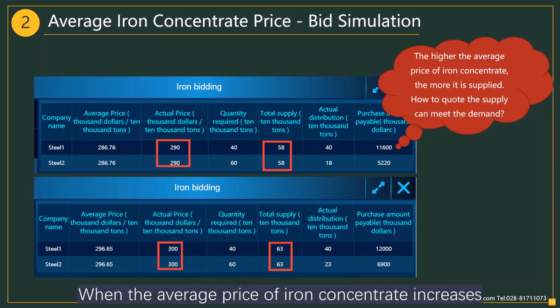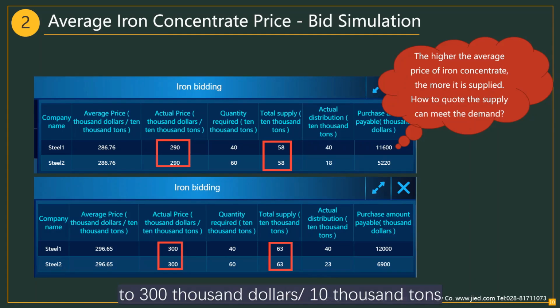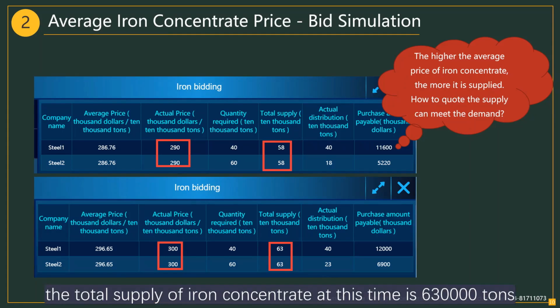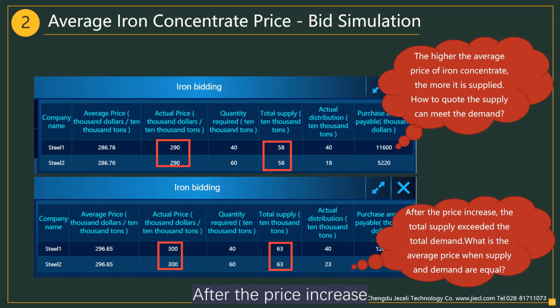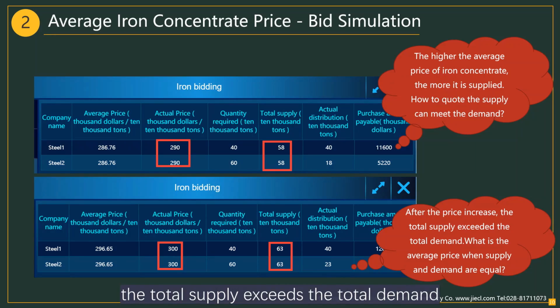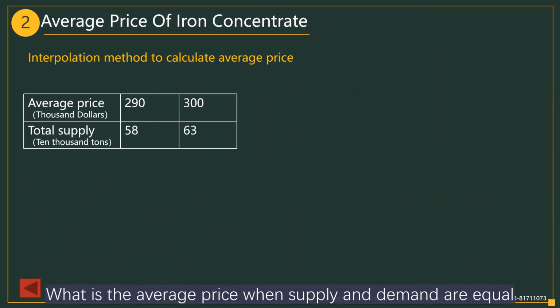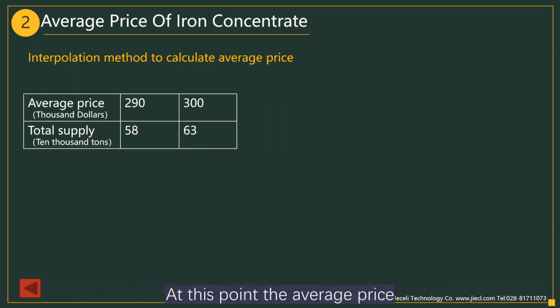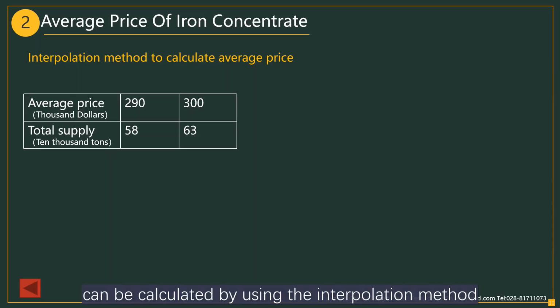When the average price of iron concentrate increases to $300,000 per 10,000 tons, the total supply of iron concentrate at this time is 630,000 tons. After the price increase, the total supply exceeds the total demand. What is the average price when supply and demand are equal? At this point, the average price can be calculated by using the interpolation method.